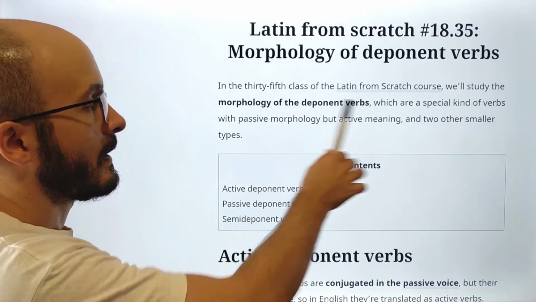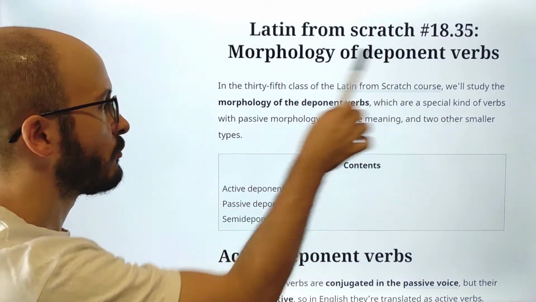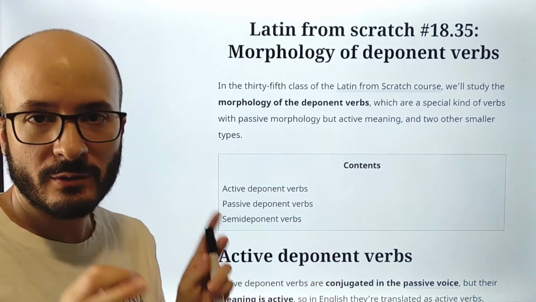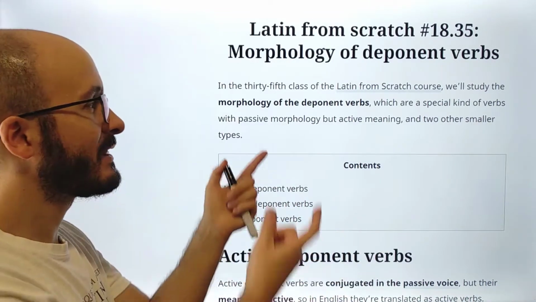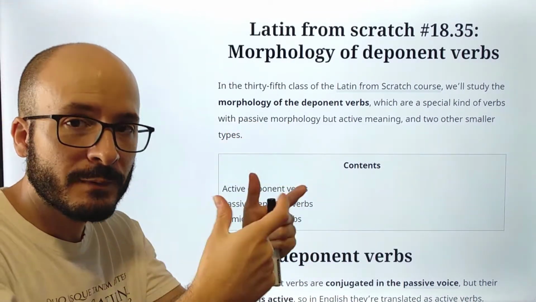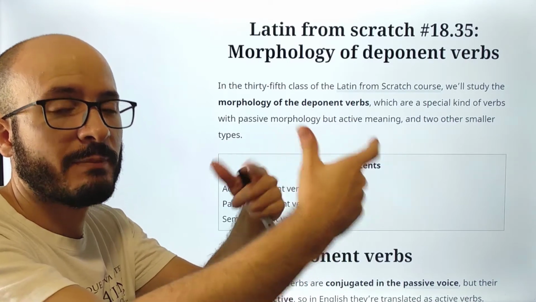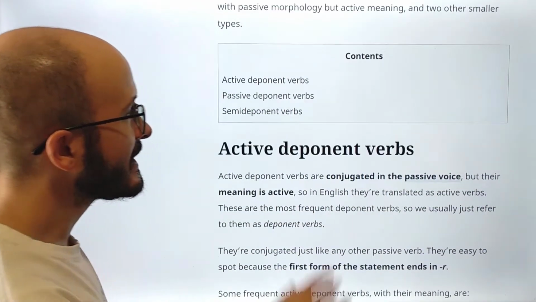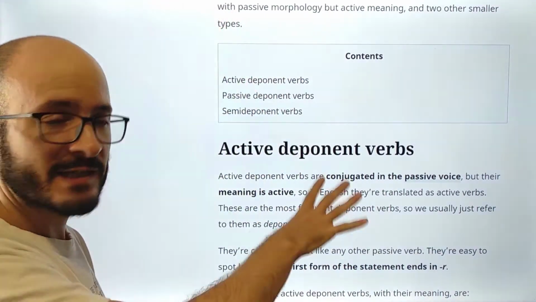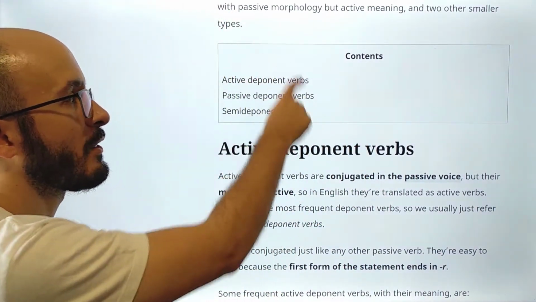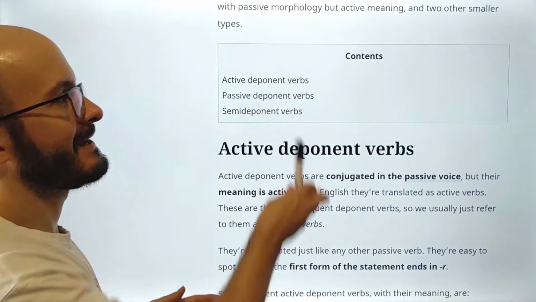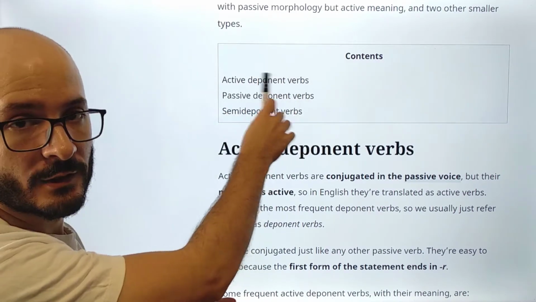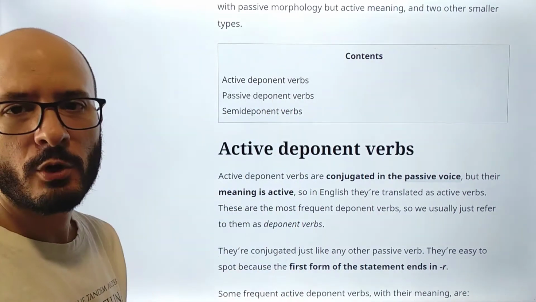So, here I say, which are a special kind of verbs with passive morphology but active meaning. Okay, so that's like the opposite. The morphology is passive, so the verb looks passive, but the meaning is active. Okay, and now inside this kind of special verbs, you see that we have three categories. Like 95% will be in the first category, and then we have smaller categories.